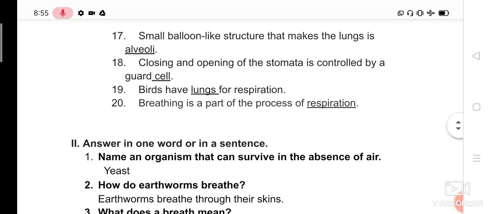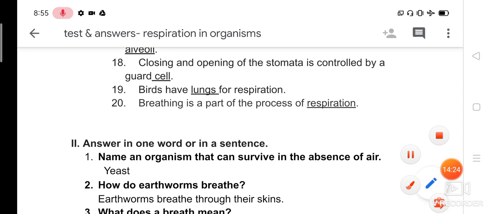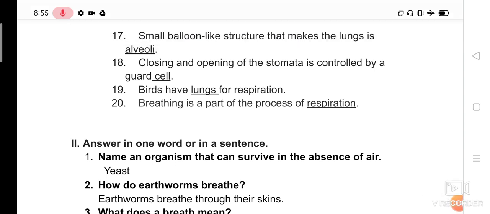Question number 18. Closing and opening of stomata is controlled by guard cells. Stomata means very small pores present on the leaves. What is the purpose of the stomata? Gaseous exchange. I told you, for photosynthesis and respiration they need gases, carbon dioxide and oxygen. So oxygen and carbon dioxide enter and exit through them.